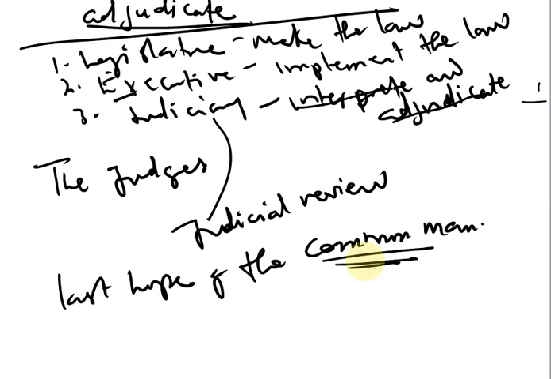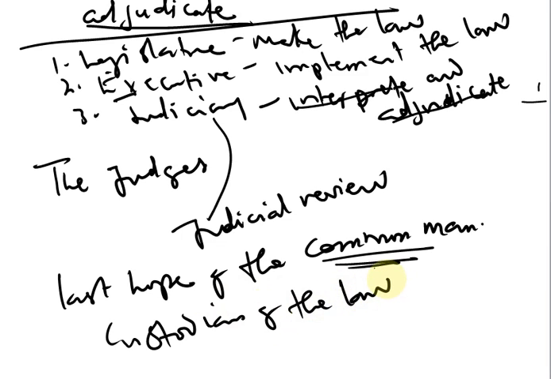So the judiciary is also known as the last hope of the common man. They are also known as the custodian of the law. They are the custodian of the law. They are also known as the watchdog of the law.